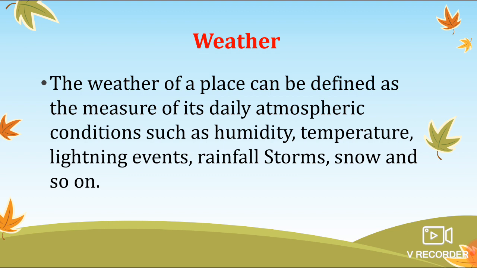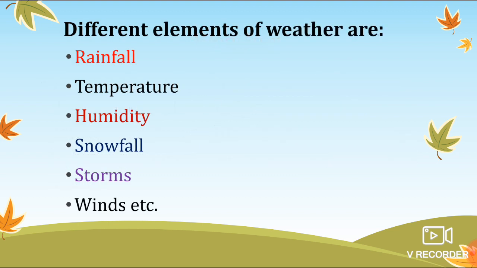The weather of a place can be defined as the measure of its daily atmospheric conditions such as humidity, temperature, lightning events, rainfall, storms, snow and so on. There are many more things we will see. These are the different elements.